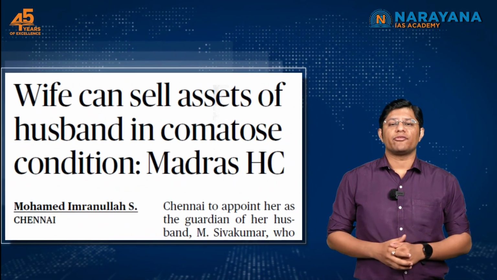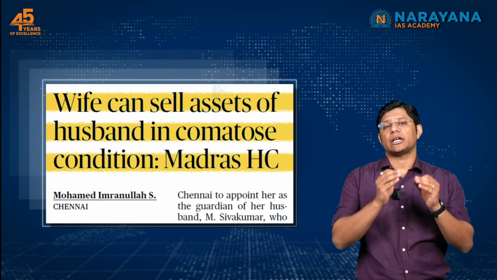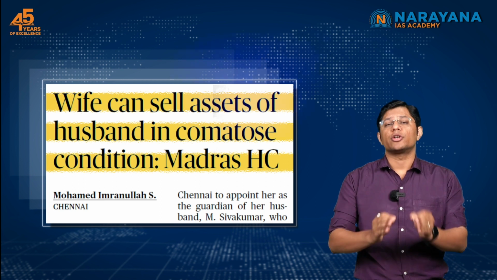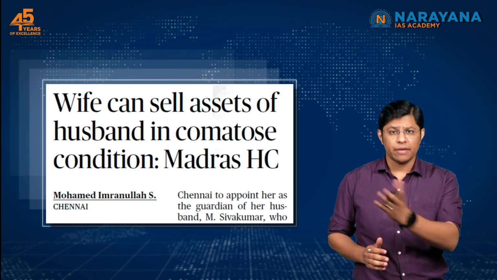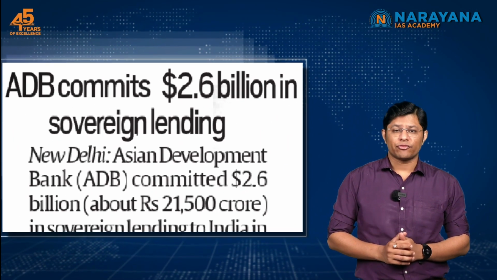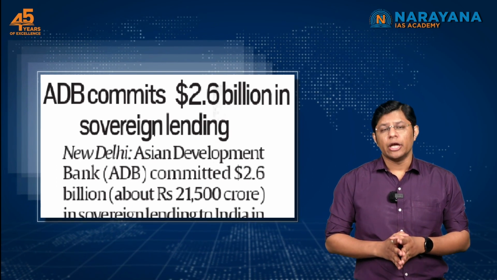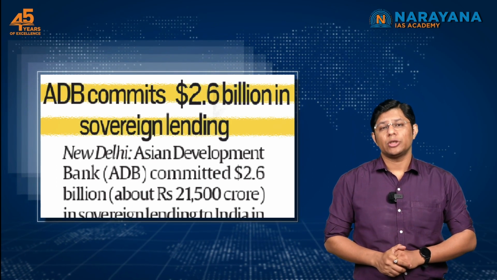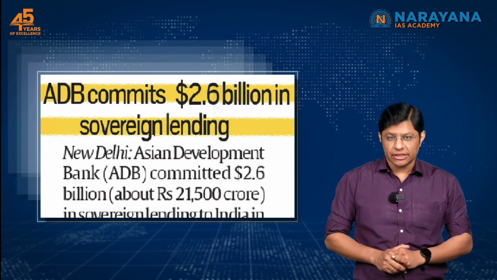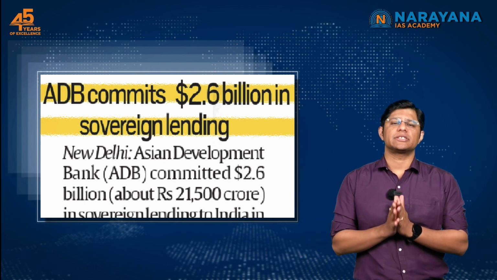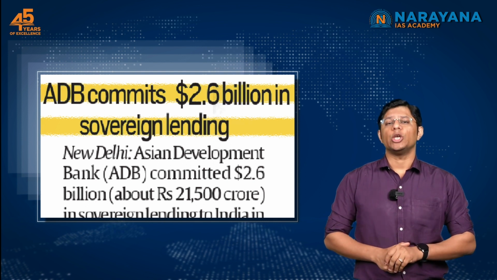The fourth article is taken from Hindu page number 3. Now this is pertaining to a ruling of the Madras High Court which allowed the wife of a comatose man to sell or mortgage his properties, immovable properties. The fifth article is taken from Indian Express page number 12. Now here the Asian Development Bank has committed to lend around $2.6 billion to the Indian government projects. These are the 5 topics that we shall be discussing in today's session, and finally we shall be discussing questions so that you understand the type of questions that can be expected in the UPSC examination.